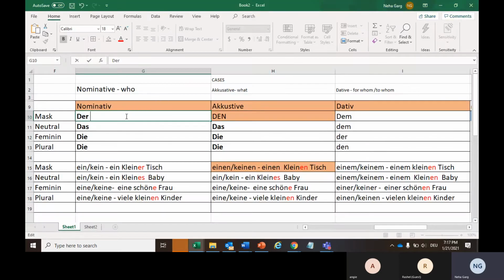So here I will be writing der kleine Tisch. Here it was ein kleiner Tisch, because nothing was declared with the article, so we had to declare it here. But here it has been declared already with the definite article, so I'm just adding an extra e here.